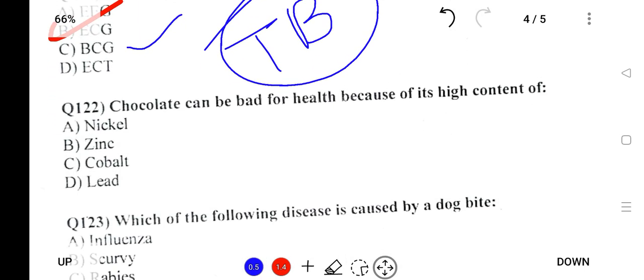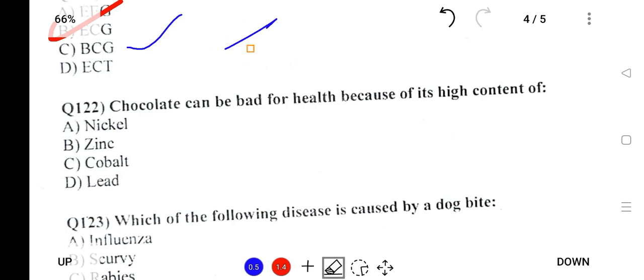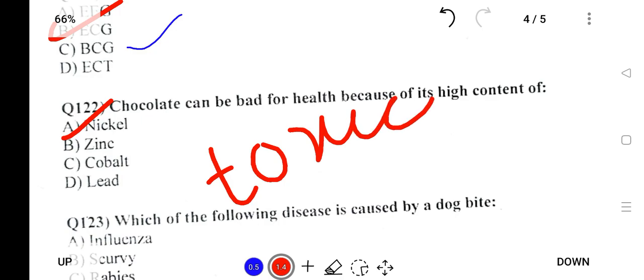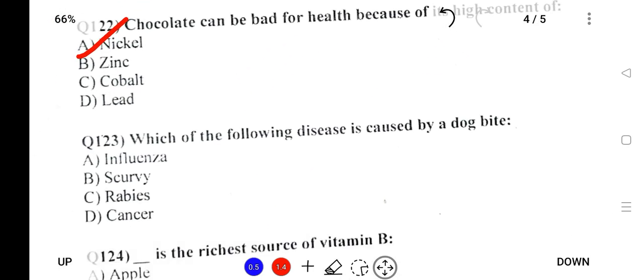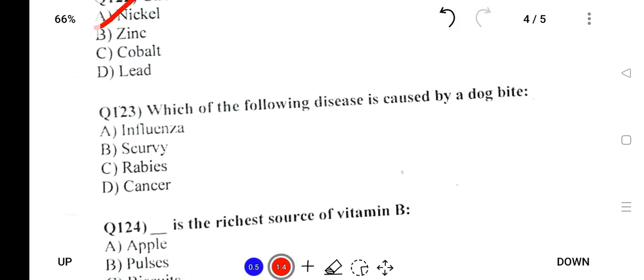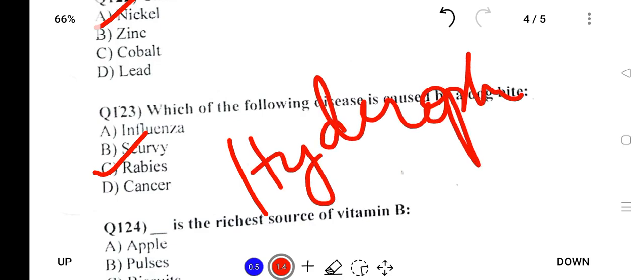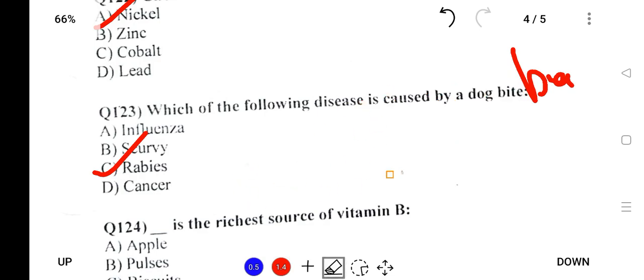Chocolate is very bad for health because of high content of sugar. First of all, it is very sweet. Second of all, it contains theobromine, and since dogs are very toxic to it, it is advisable that you do not give chocolate to dogs. Which of the following disease is caused by dog bite? So we know that it is caused by rabies virus, and rabies causes a phobia also known as hydrophobia. Hydrophobia means fear of water, and rabies, unless you take injection, has no cure.